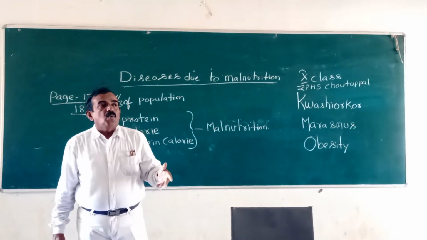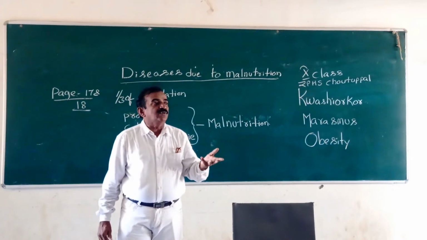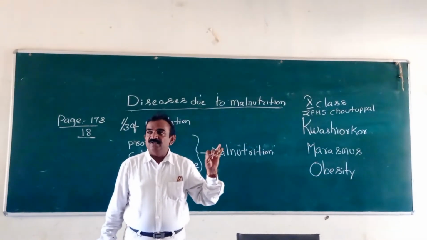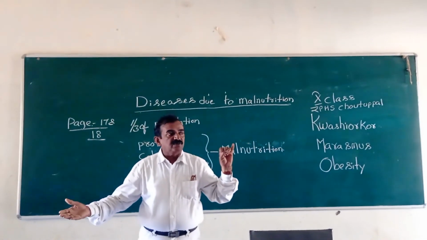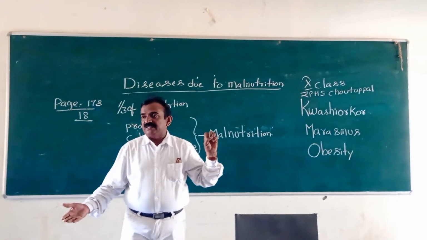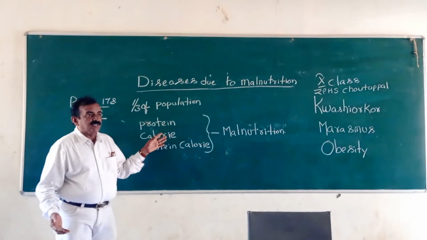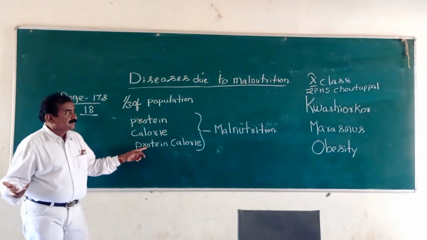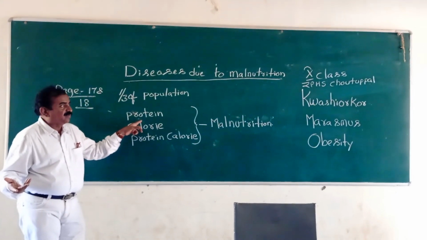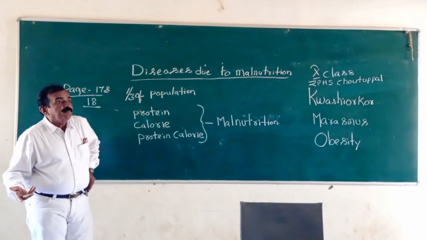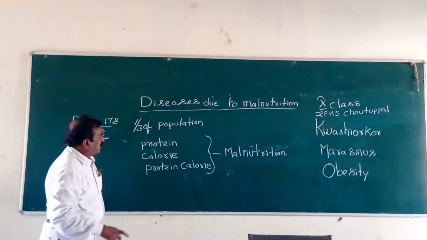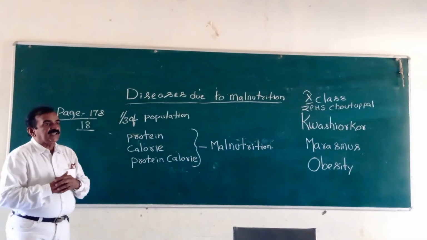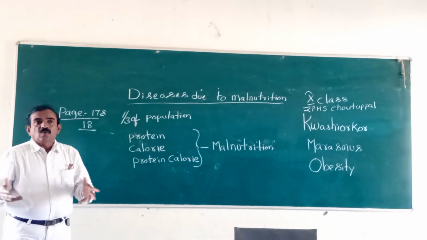Okay. Tell me, name some reasons for malnutrition. Four are there. Next, read. Poor health, willful starvation, lack of organization, socio-economic factors. And what are the different types of malnutrition? Protein malnutrition, calorie malnutrition, protein calorie malnutrition. Suppose proteins are not present sufficiently in food, what is this? Kwashiorkor. Suppose both the proteins and calories are absent, that person is suffering with what disease? Marasmus. What is obesity? Fat. Overeating.